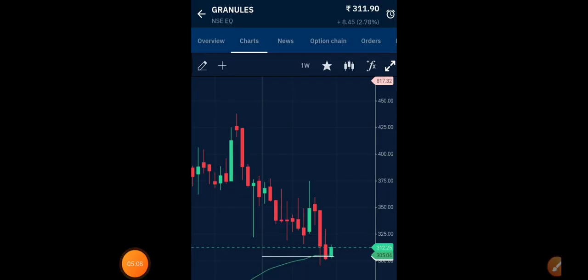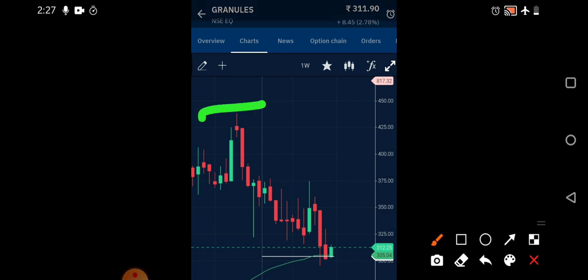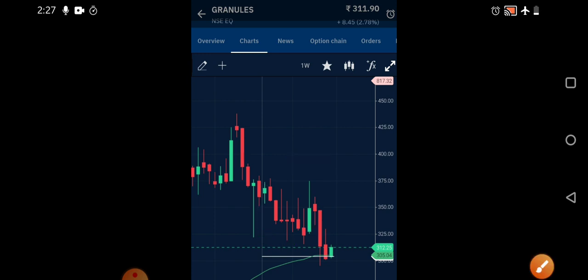Okay, so let us start our discussion about the technicals of Granules India. You can see the stock started correcting when it went above 430, and from there a continuous downfall was seen. This is the weekly time frame. In the weekly time frame, you can see not even a single week has it left showing correction. Only 1 week it showed some signs of positive movement,